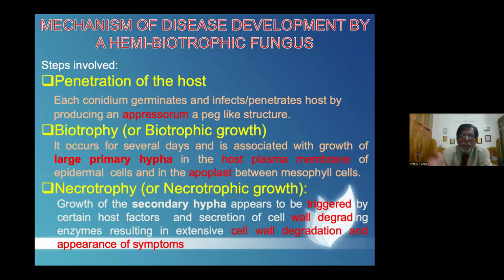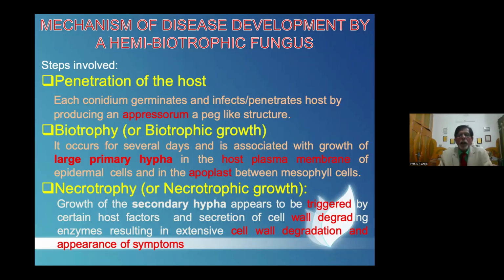Leaf spot disease. Next slide. This fungus is a hemibiotrophic fungus, which means it is partially biotrophic and partially necrotrophic.